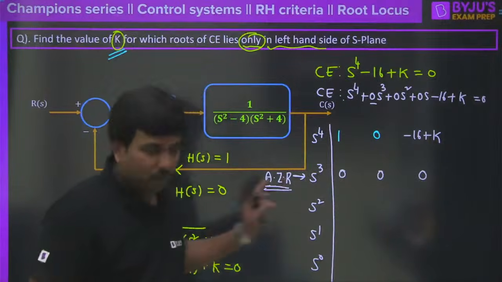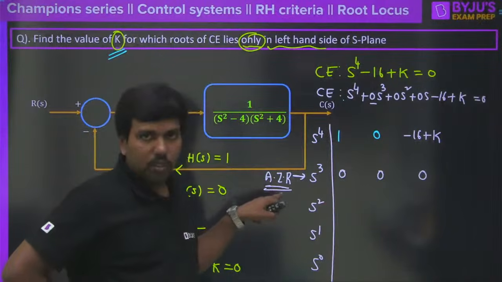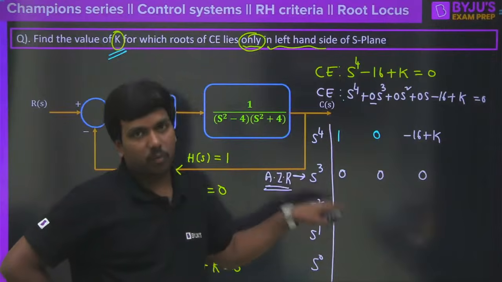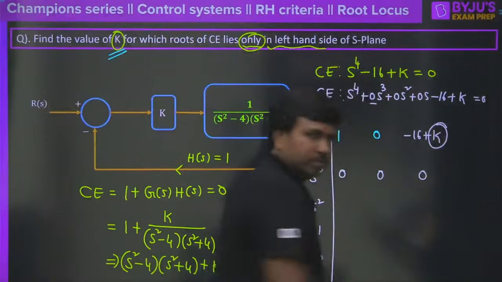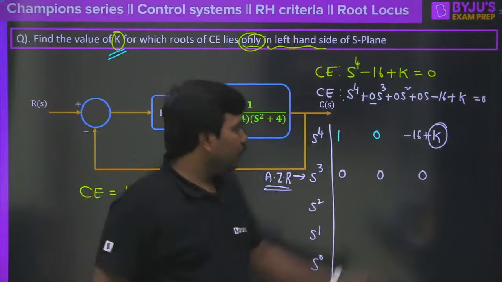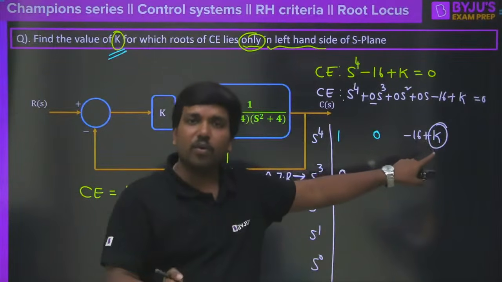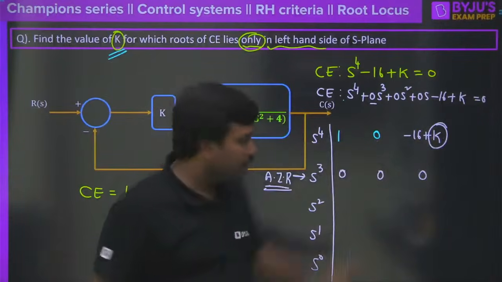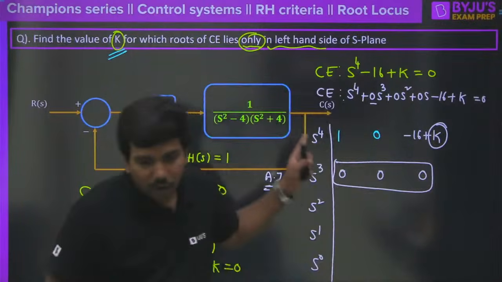This is the all 0 row, and the problem with this is that an all 0 row states that there is a possibility of having symmetrical poles. Correct? Now take any value of k here. You take k is equal to 1, k is equal to 2, k is equal to 3, k is equal to 4, k is equal to 5. Whatever value of k you take, you have to face an all 0 row here. Clear?